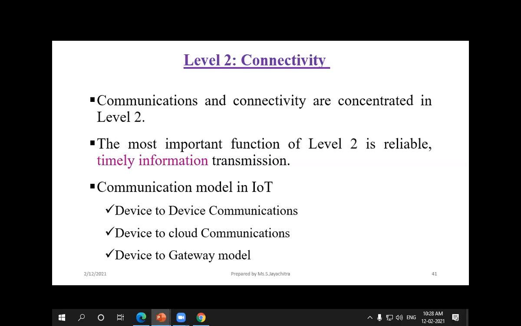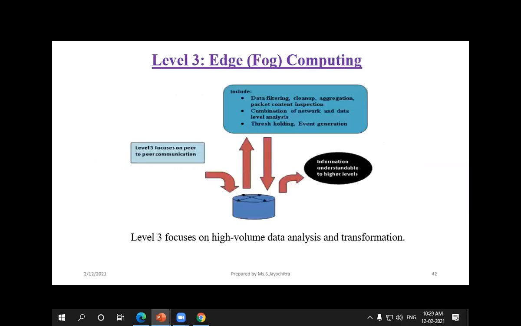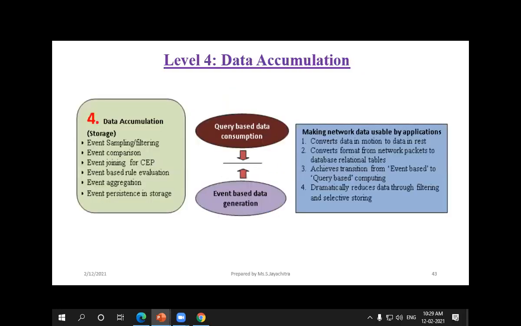The next thing is the device to gateway protocol. Gateway protocol is nothing but Wi-Fi we are using, or else Bluetooth, or else RFID. So how the devices convey the information through which gateway protocol. So this is the connectivity. And edge computing: here we are handling a huge amount of data, and we are transforming the information from the edge layer to the data accumulation.